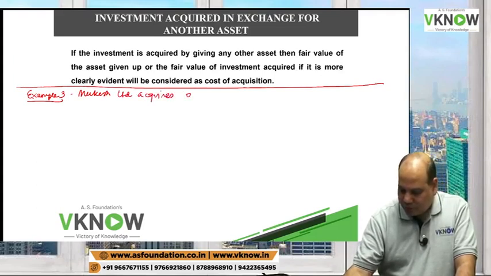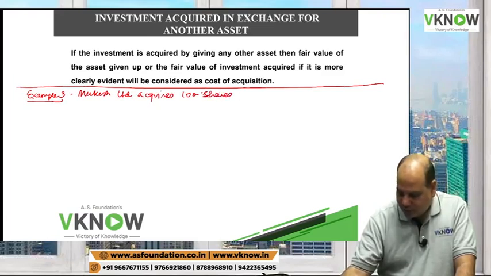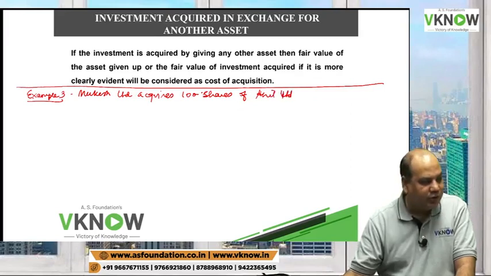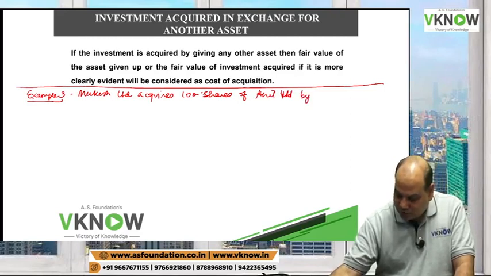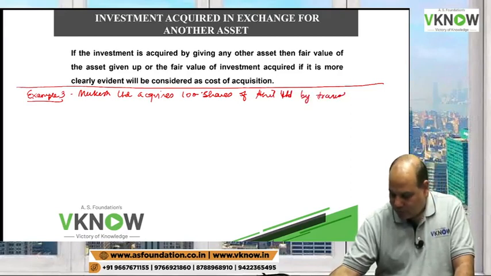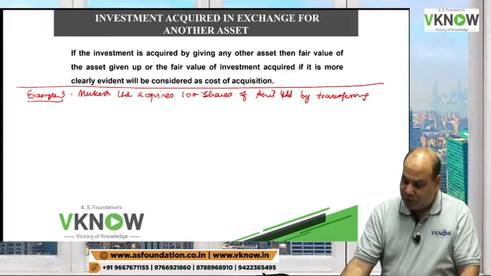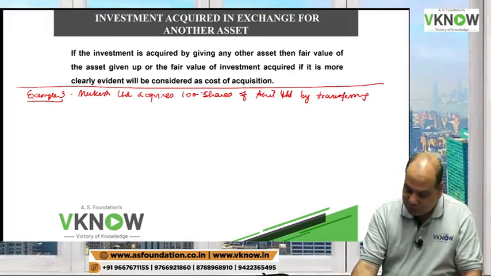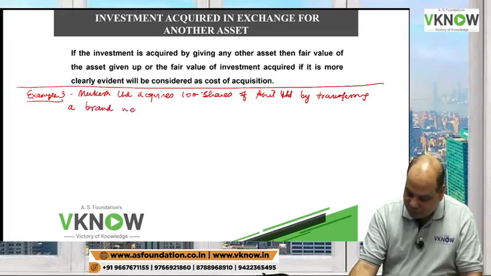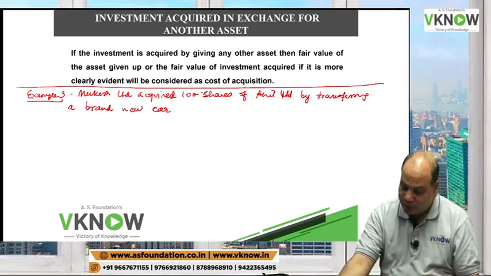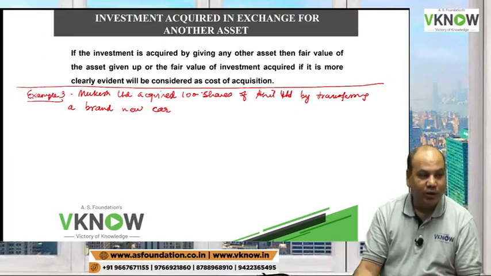So now you write down example number 3. Two examples I have dictated. Example number 3 is, now I will say, Mukesh Limited acquires 100 shares of Anil Limited by transferring a brand new car. Anantapur. Govardhan Reddy is from Anantapur.